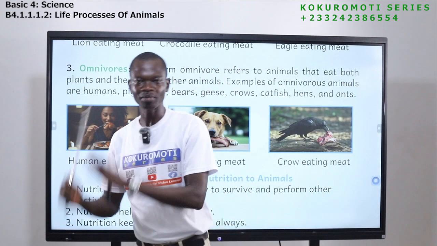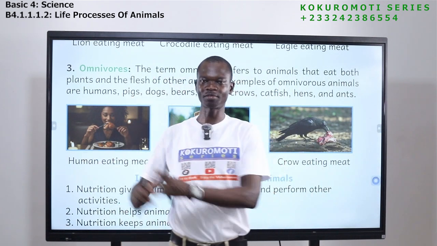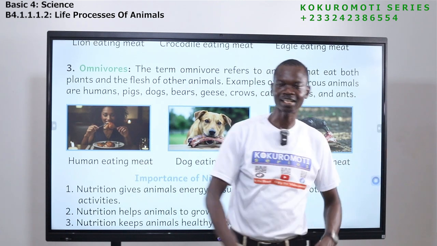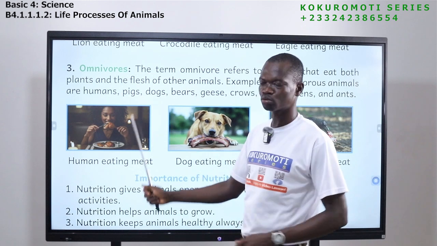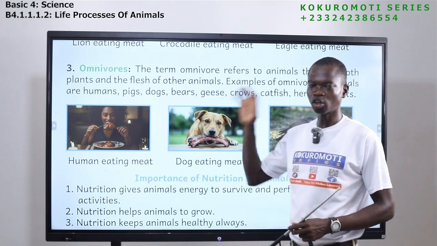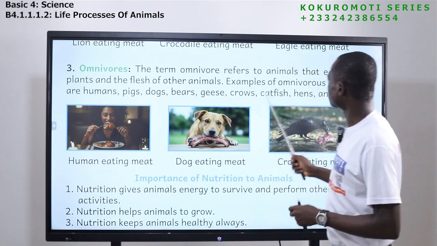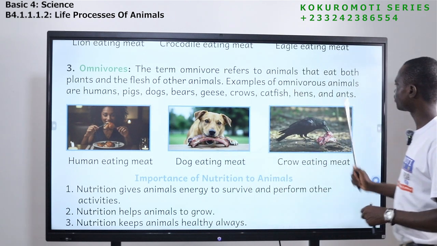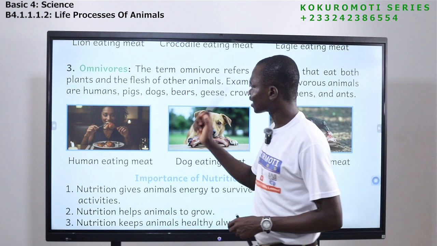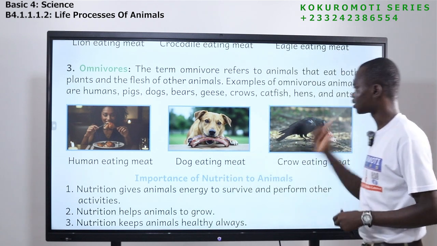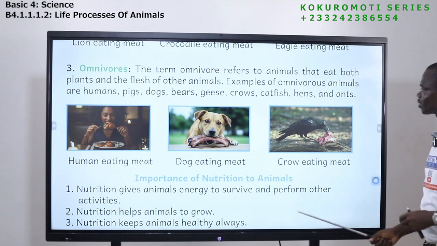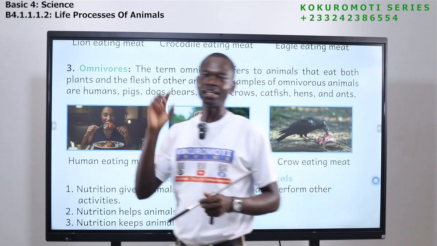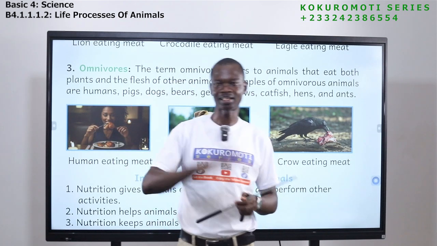Omnivores. We have seen animals that eat only plants, that is herbivores. Animals that feed only on the flesh of other animals, that is carnivores. Now another one is omnivores. The term omnivores refers to animals that eat both plants and the flesh of other animals. Examples of omnivorous animals are humans, pigs, dogs, birds, geese, crows, catfish, hens, and ants. So these animals eat both plants and animals.